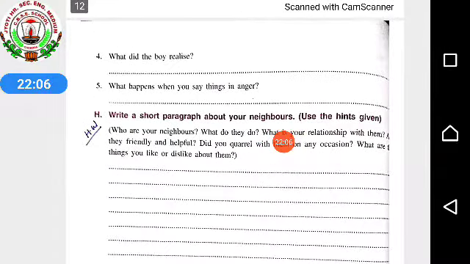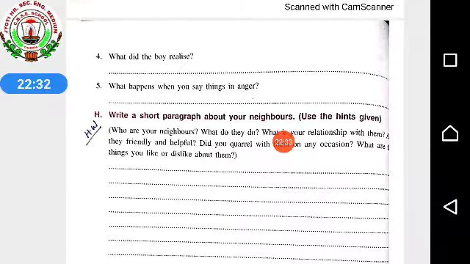And the last one, write a short paragraph about your neighbors. This is your homework. You just have to follow the hints. Who are your neighbors? What do they do? And what is your relationship with them? All these things you just have to read the hints and you have to form a paragraph. Don't write anything by yourselves. Whatever questions have been asked over here, only for that you have to make a short paragraph. Kindly don't write in points.